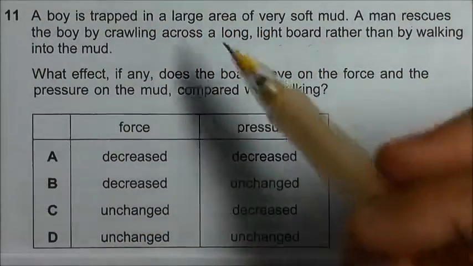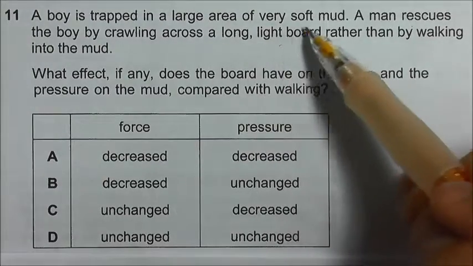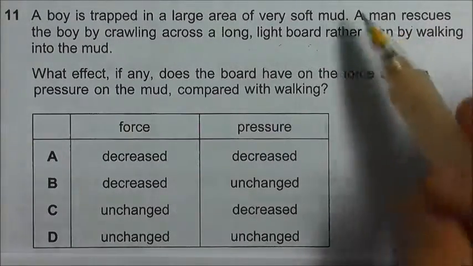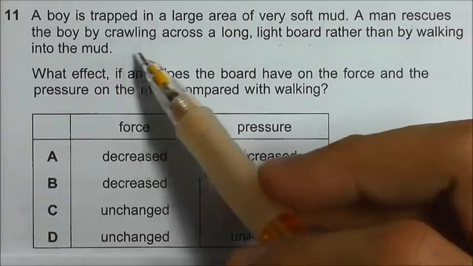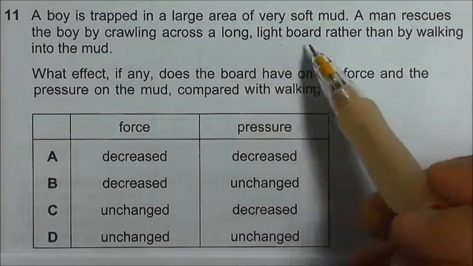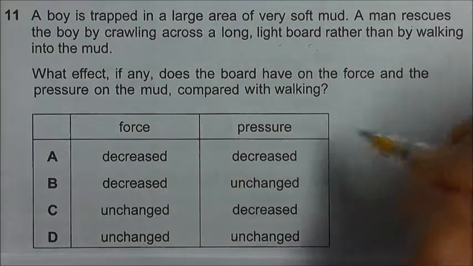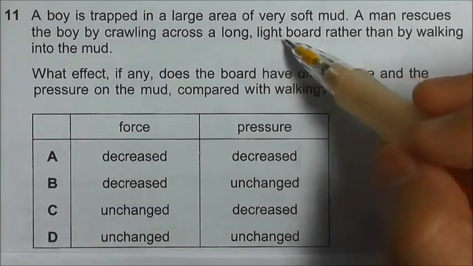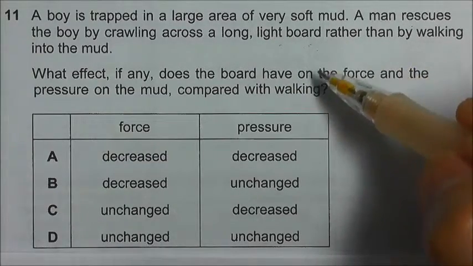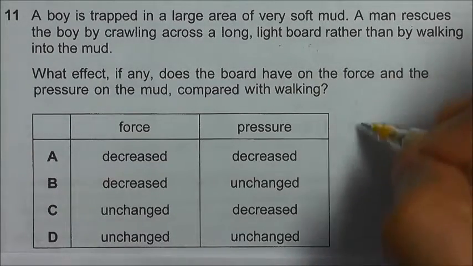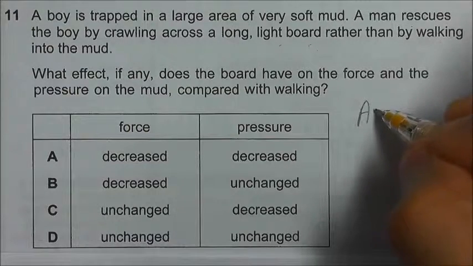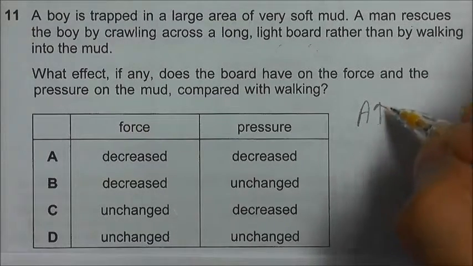We have a boy who is being trapped in a large area of soft mud. So a man rescues the boy by crawling across a long light board instead of walking. By crawling across the long light board, he is actually spreading his weight on the board. So he increased the surface area in contact.